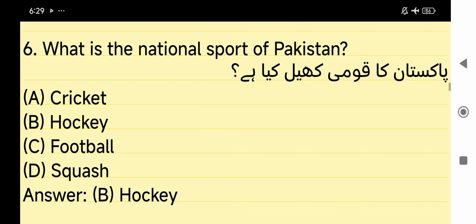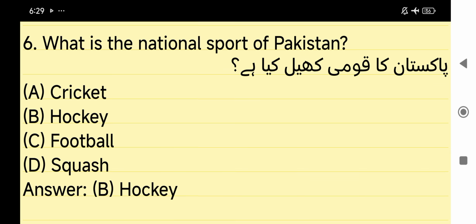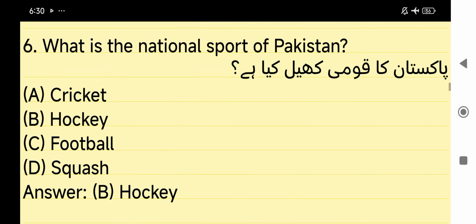What is the national sport of Pakistan? Answer is hockey. What is the national sport of Pakistan? Answer is hockey.